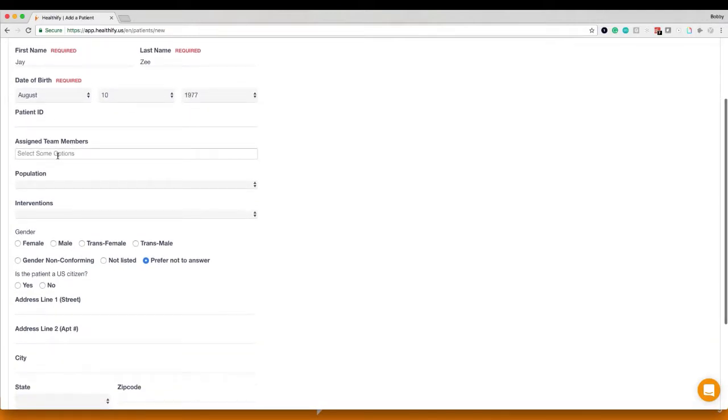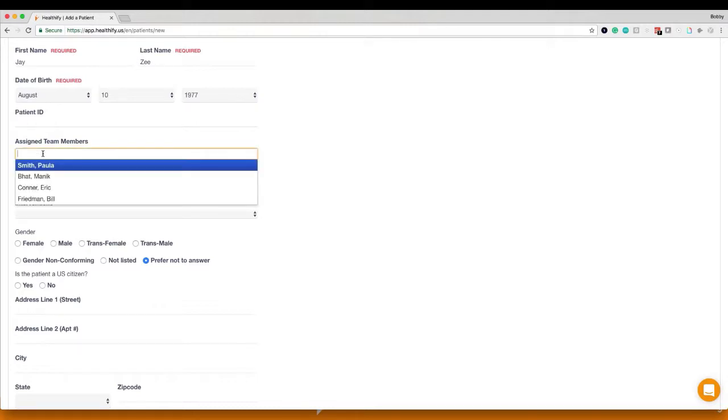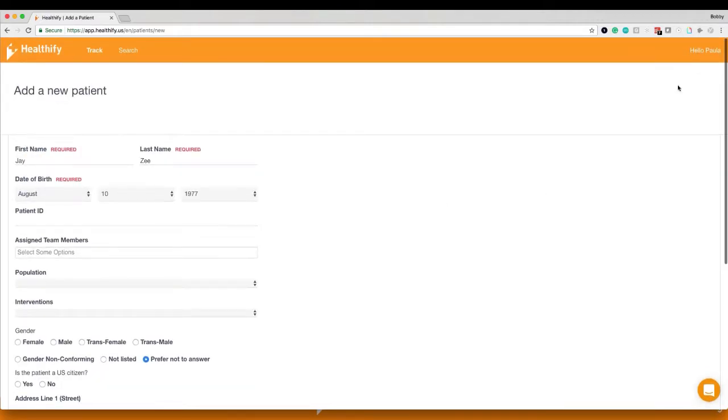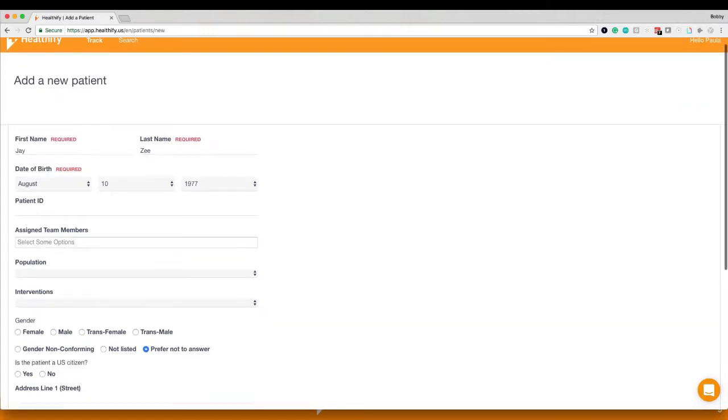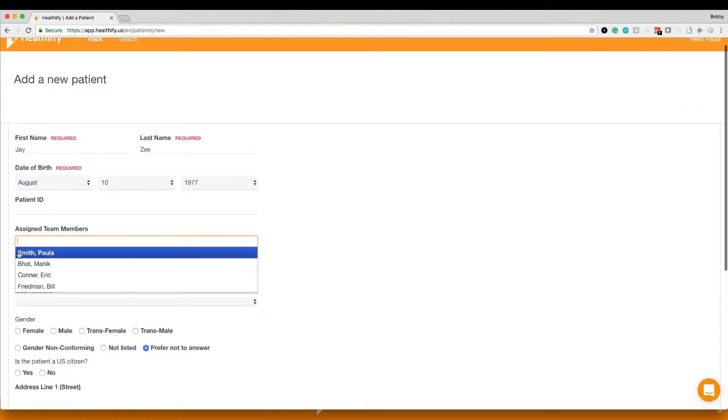Assign team members. So what we want to do here is select all of the folks that would be working specifically with JZ. So we'll go in here, and we notice the first one here, Paula Smith, is in bold, and here's why. If we look up here, Paula is the name of our account. That's who we are. So if your name was Jim, Jim Smith would be in bold, to be the first one.